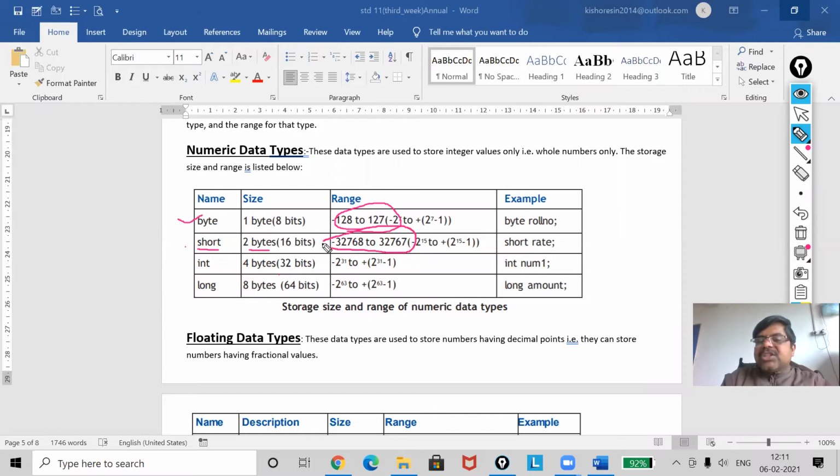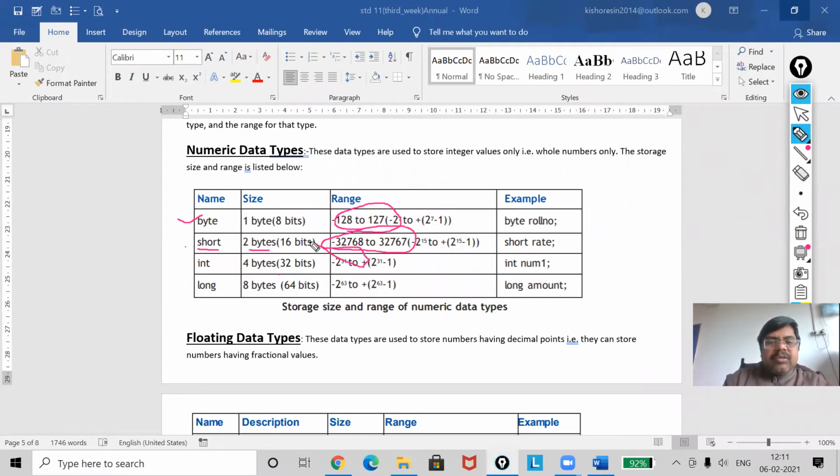That means you can use rate, or a percentage, or a total where you have values more than 128, 129. So in that case, you will go for short.